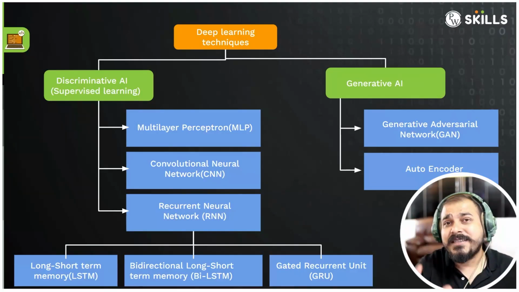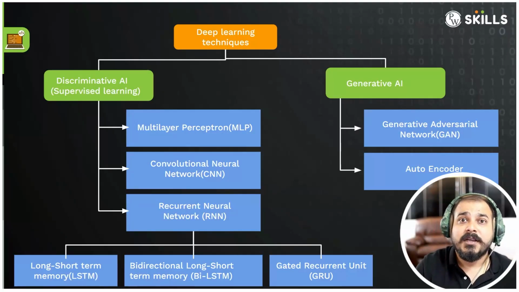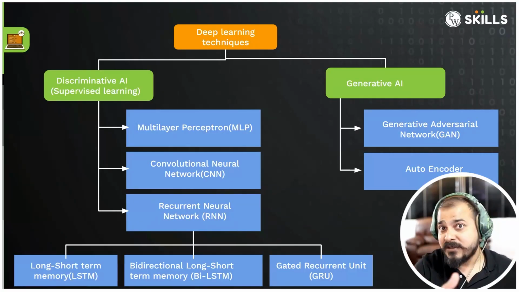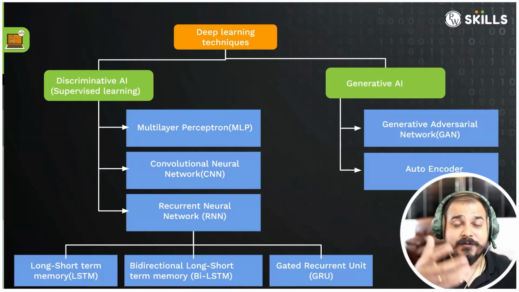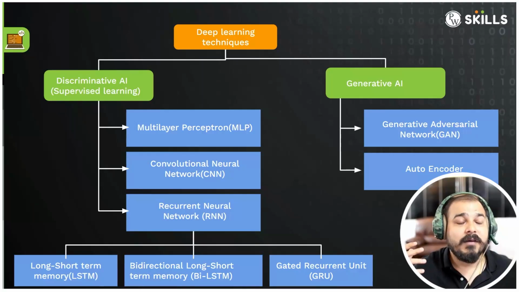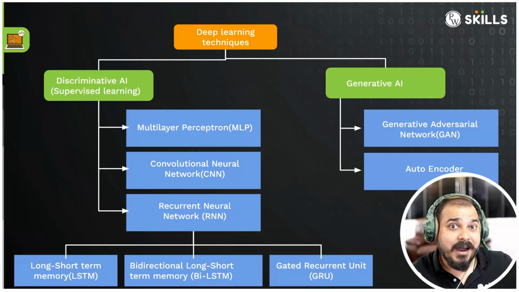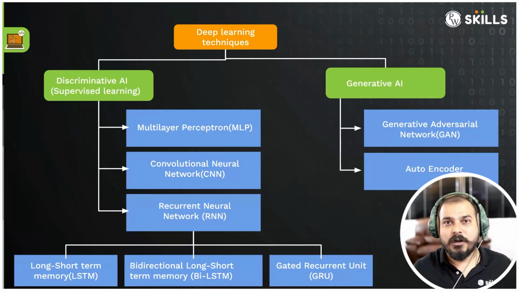And when we say generative AI right now, OpenAI has been coming up with these ChatGPT models, where you have GPT 3.5, GPT 4.0. And if you have used Google Bard, over there you have used PaLM 2 models. These kinds of models are called large language models, and they are generative AI models.